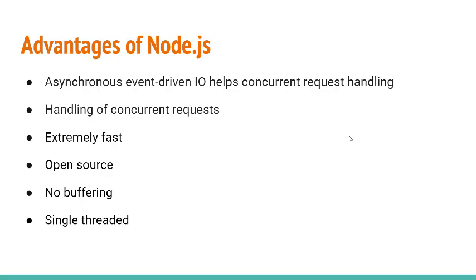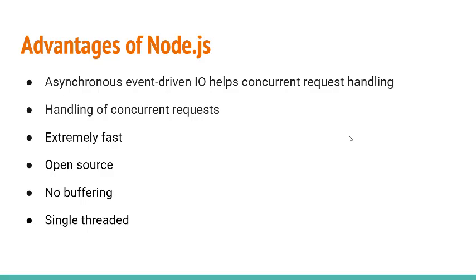So the first advantage: it is asynchronous, event-driven input output that helps concurrent request handling. What does it mean? When we talk about asynchronous, a Node.js app runs in a single process without creating a new thread for every request, right?